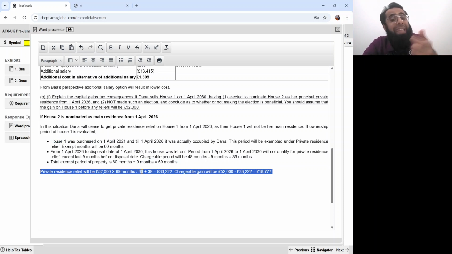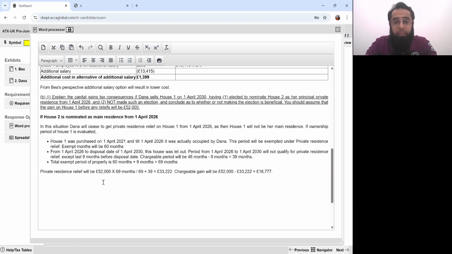Private residence relief: £52,000 was your gain into 69 months divided by total 69 plus 39. This was your relief and chargeable gain was 18,777. Just have some patience. If house 2 is not nominated as main residence, now just listen to me. In this situation, house 1 will continue to be main residence